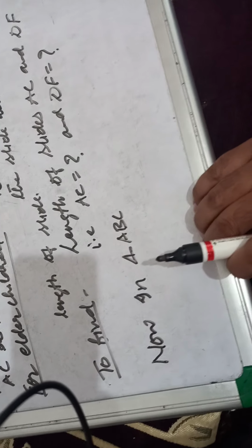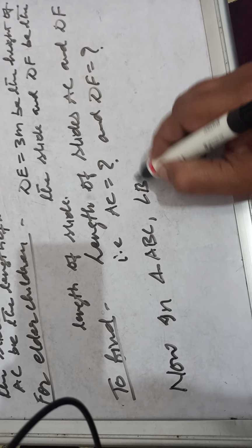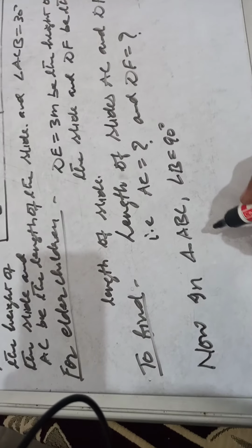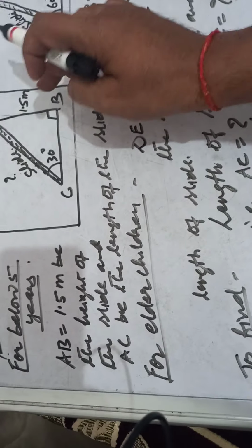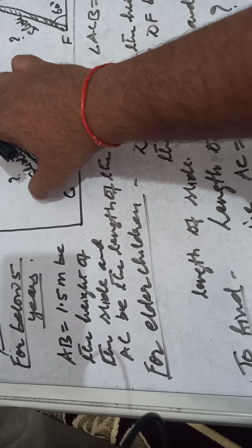In triangle ABC, what is there? Angle B equal to 90 degree. Clear? Angle B equal to 90 degree. And what does this imply? Here the perpendicular is given, and the hypotenuse is asked.